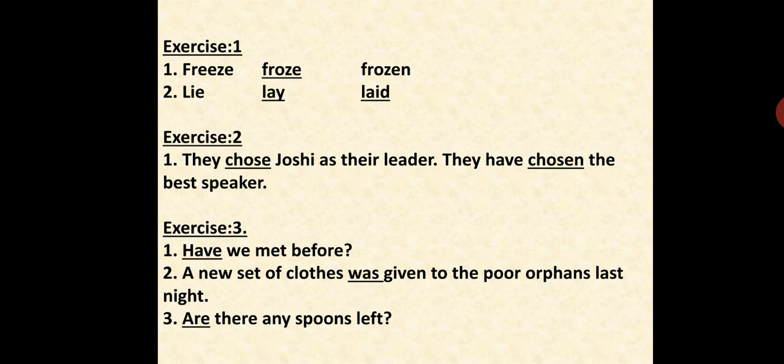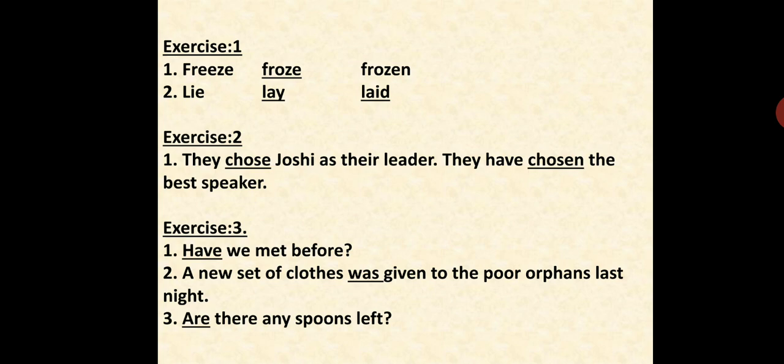Exercise number 3. Before going to exercise number 3, I would like to bring to your mind the auxiliary and helping verbs. Auxiliary verbs are also called helping verbs, like is, am, are, was, were, have, has, had. All such kinds of verbs fall into the category of auxiliary verbs. Please do not forget it. Exercise number 3: fill in the blanks with suitable auxiliary verbs. Auxiliary verbs, I have already told you, are the helping verbs.